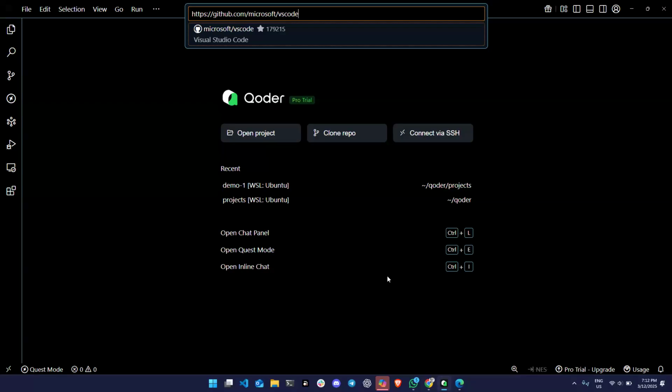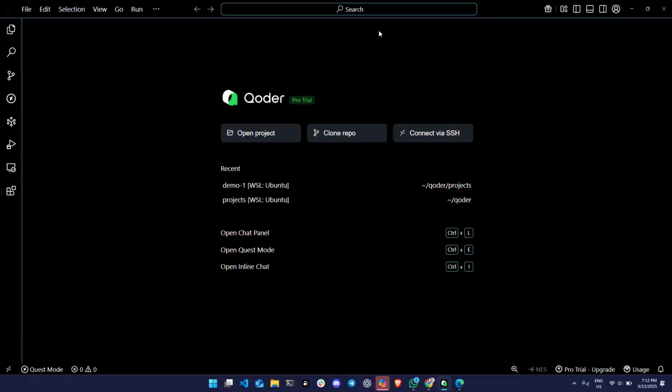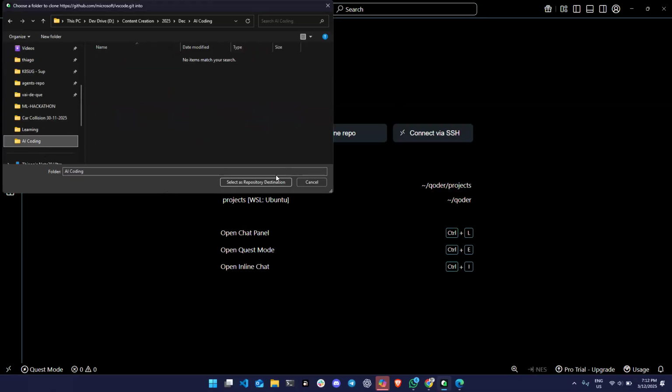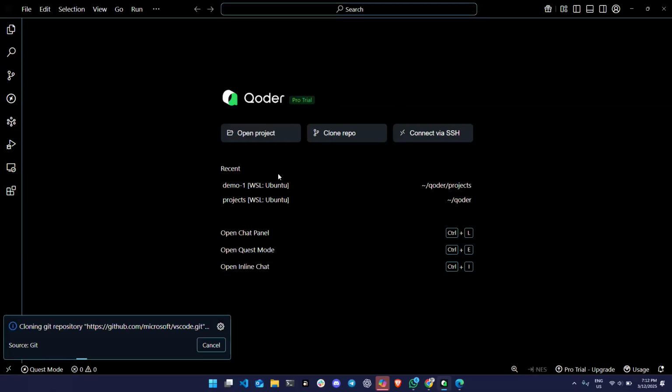Not in the Western world, right? But one of the biggest clouds in the world. And they just built this tool. And I want to show you something that I found really amazing about this tool. So you can see there at the top that I'm about to clone one repo, right? What is that repo? VS Code. VS Code is an open source project, and you can clone this, and you can build your own VS Code, right?